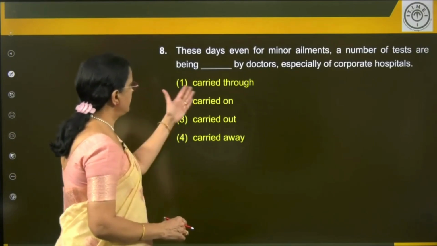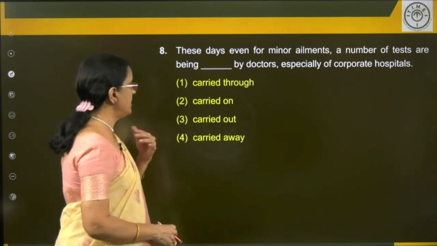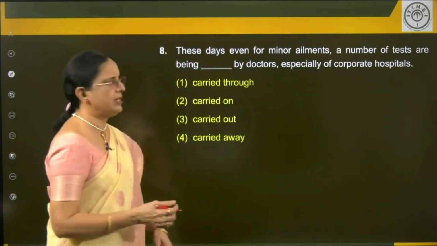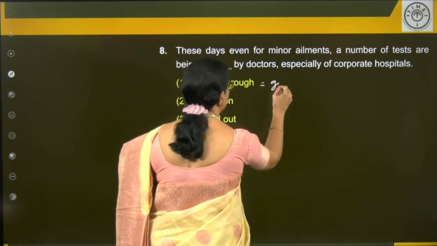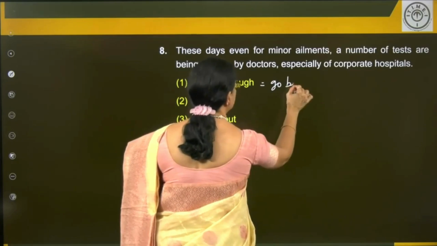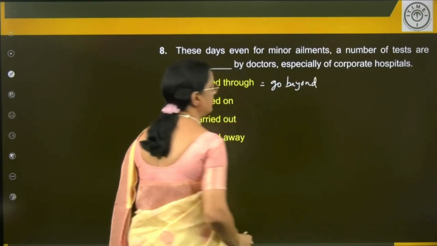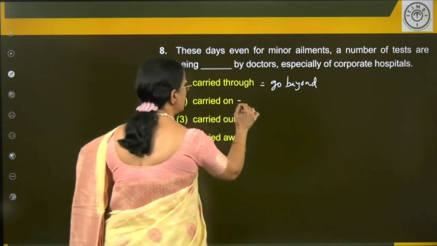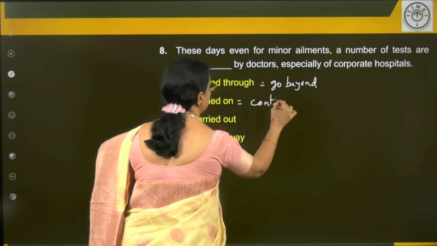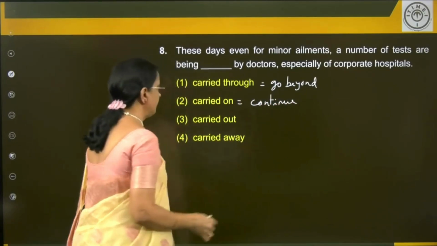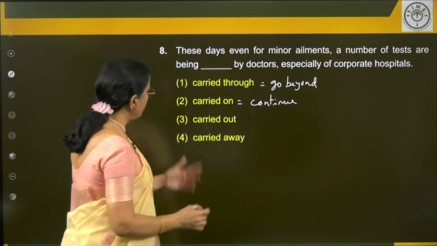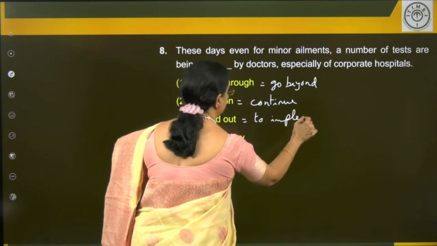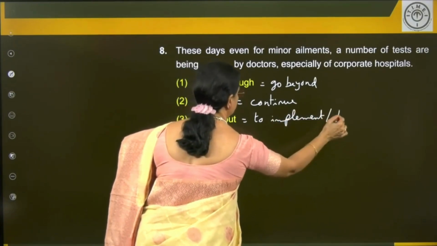Right. Let's see. First, let's take the meanings of all these phrasal verbs. Carry through. What is carry through? Carry through is go beyond. Do you understand? Or you say they carried through the plan, implement a plan. You can also say implement a plan. Carry on is what? Continue doing something. Carried out is what? To implement or to do.